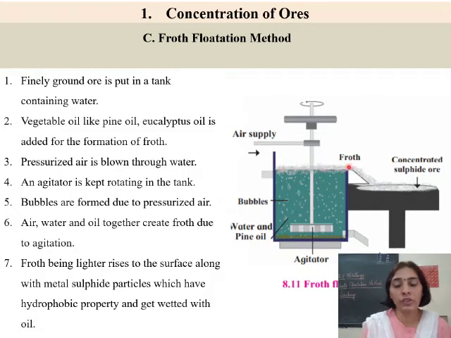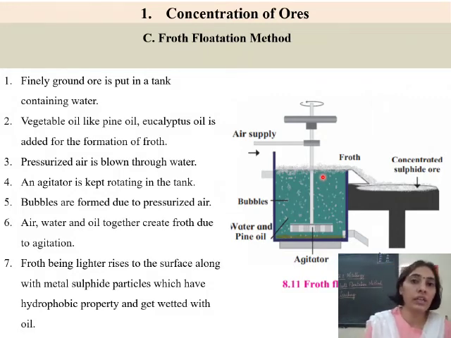So the oil particles which form the froth over here on the top along with the metal sulfide concentrated ore are collected on the top, and this froth is constantly collected out of the tank. Whereas gangue particles or impurities which are present, they are hydrophilic and so they remain suspended in water. They are wetted with water and gradually they are going to be removed from the lower portion of the tank in which we have the mixture of oil and water. So this is, in short, the method that is used for purifying metal sulfide ores.